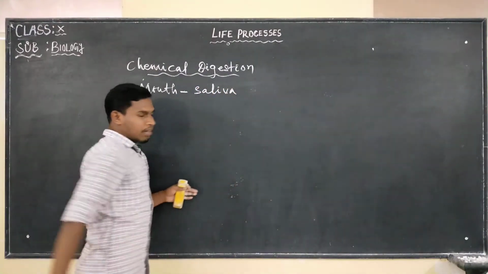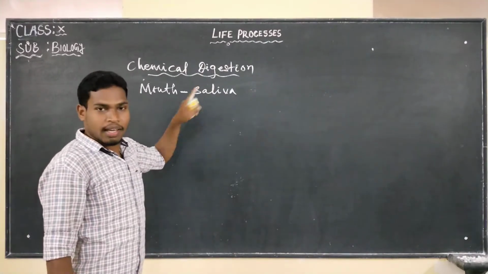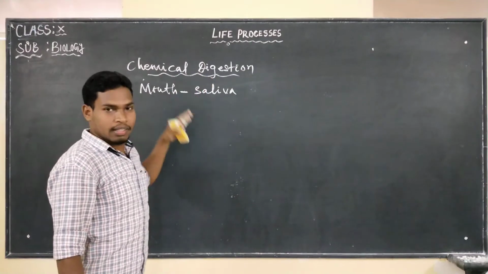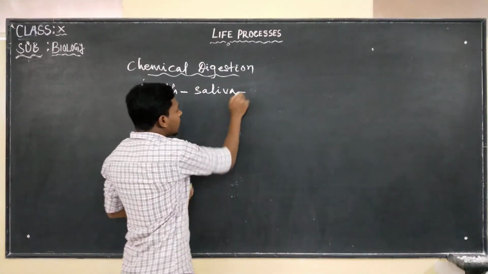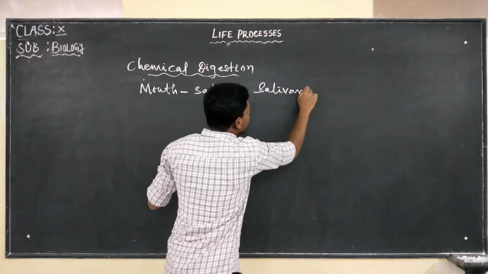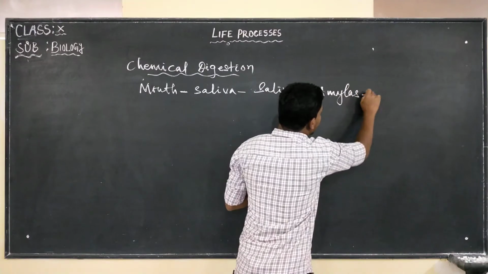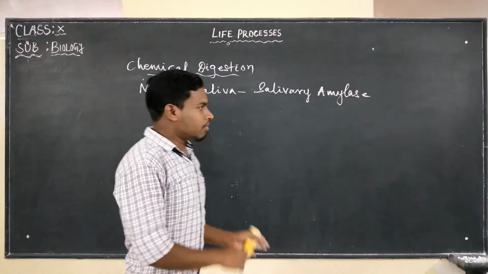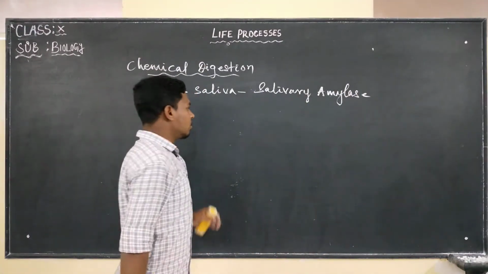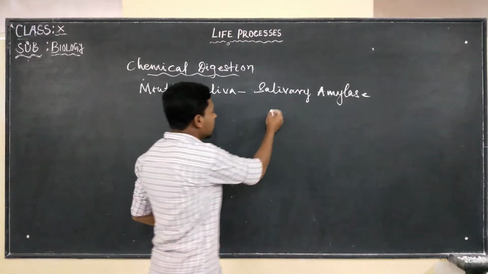In saliva many compositions are there, but we are going to discuss only the enzymes that are involved in digestion. So saliva has what? Salivary amylase. This salivary amylase is going to convert starch into maltose. So the conversion of starch into maltose takes place in the mouth itself.